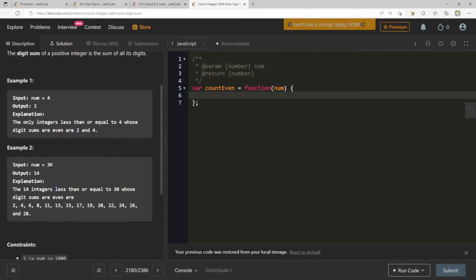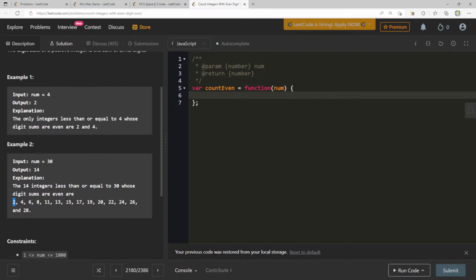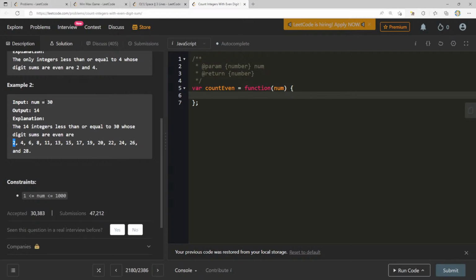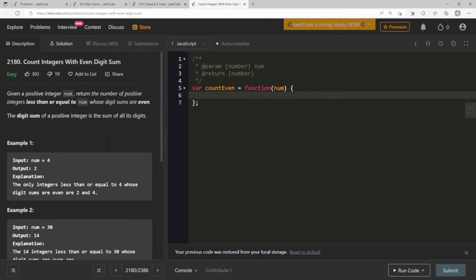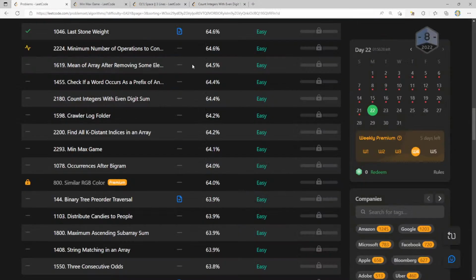All we have to do is go from 1 all the way up until the number, and for each one of those numbers we can figure out if the addition of its individual digits is even, right? And we can do it with the trick that we do the modulo and the division. That would be an n log n solution, but I'm sure we can do better, probably constant time. But since we're over the hour and I want to keep it condensed for everyone, I'll end it off here.